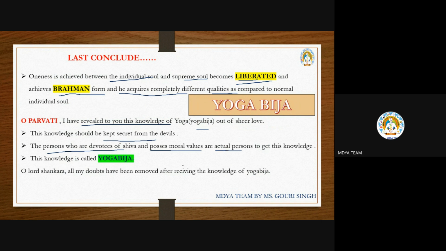You need to protect this knowledge from the devils, and only those who want this type of knowledge are eligible to get it. That knowledge is known as yoga. Then Parvati says, O Lord Shankara, all my doubts have been removed after receiving the knowledge of yoga. So this is all about yoga.